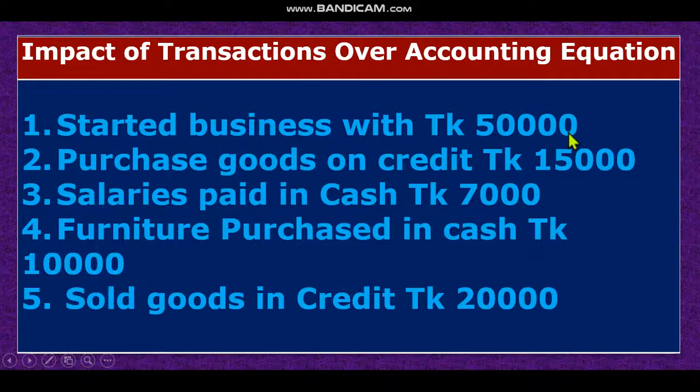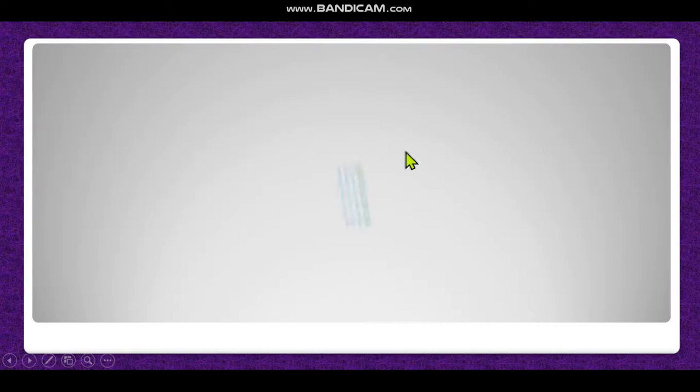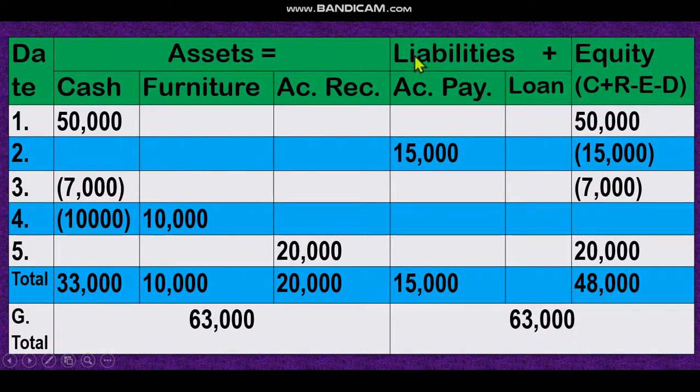So what is our second transaction? Look, purchase goods on credit. That means we purchase goods on credit. By this transaction, what happened? Purchase is an expense account, and you know that if there is expense, equity decreases. On the other hand, we purchase it on credit. That means our liability increases. Look at the solution. Accounts payable, liability increases and equity decreases. That means every transaction impacts the accounting equation.